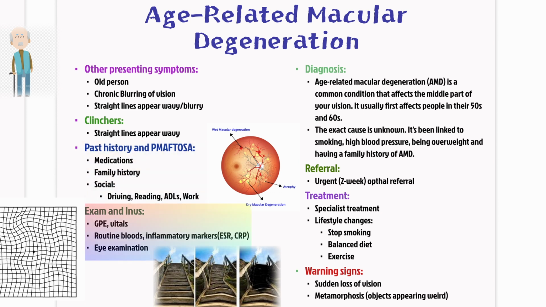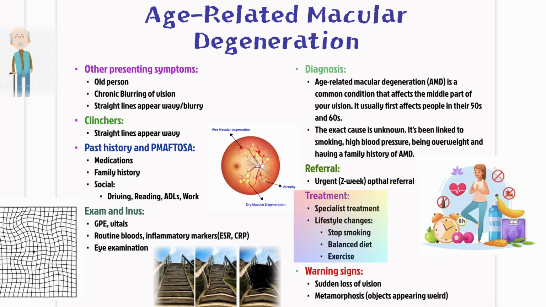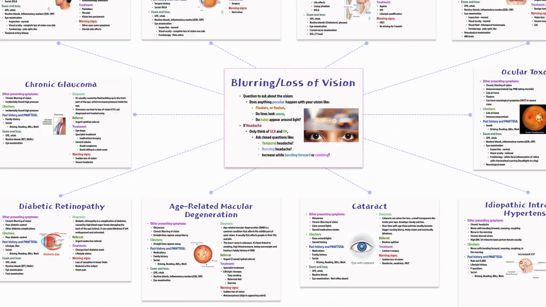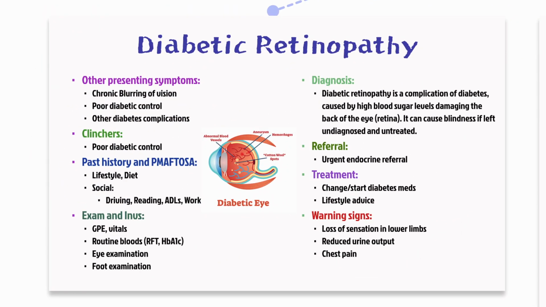Conduct a full eye exam, including an assessment for metamorphopsia, often with an Amsler grid. If you suspect wet ARMD, refer them urgently within 2 weeks to ophthalmology, as they might need intravitreal injections. Emphasize lifestyle modifications. Stop smoking, adopt a balanced diet, and exercise regularly. Warn them about any sudden loss of vision or acute distortion, as these may indicate a rapid progression from dry to wet ARMD.